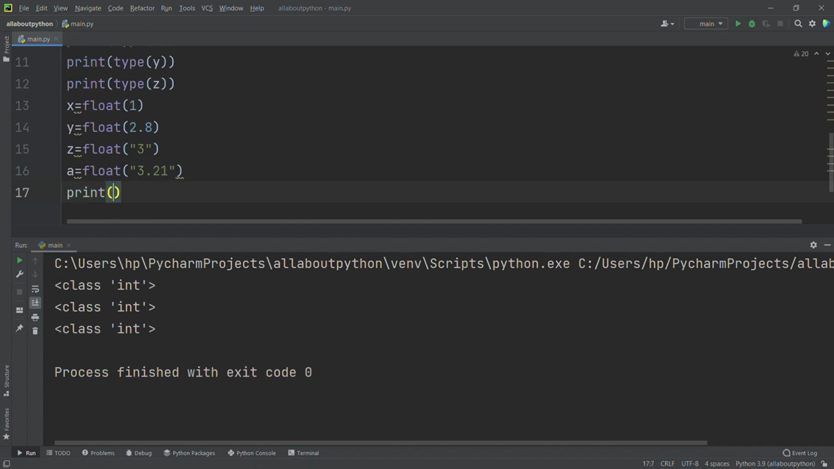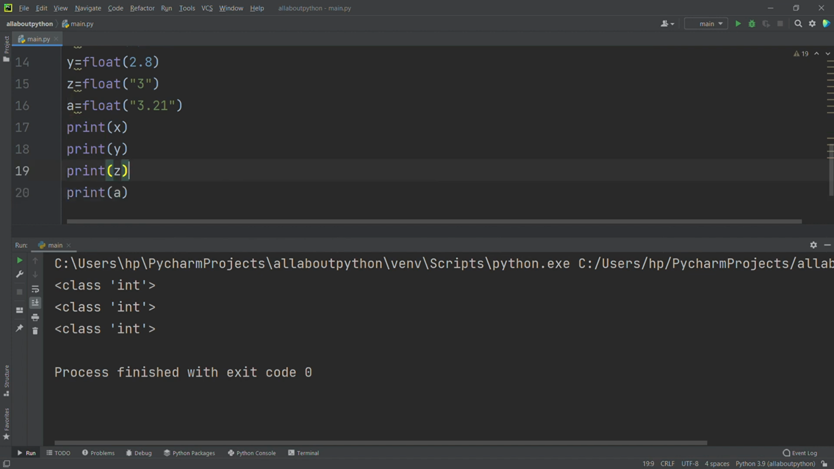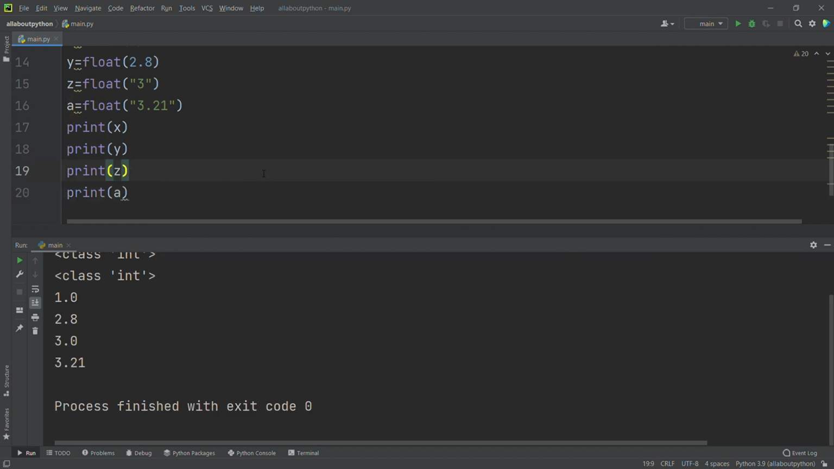Now I'll print each variable: print of x, print of y, print of z, and print of a. See here you are able to see everything converted into float. Here 1 is converted to 1.0, 2.8 stays as it is because it's already a float, 3 is converted to 3.0, and 3.21 stays 3.21, which is nothing but a float, right?